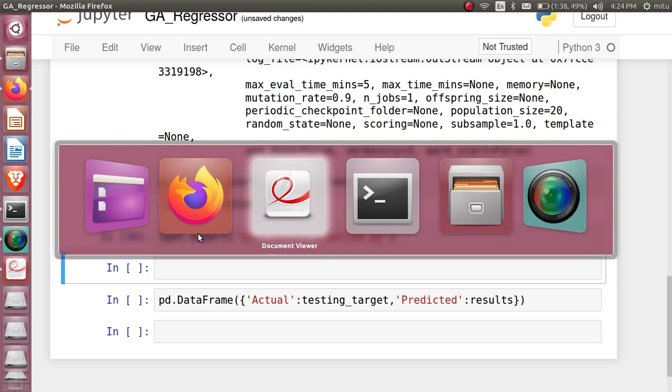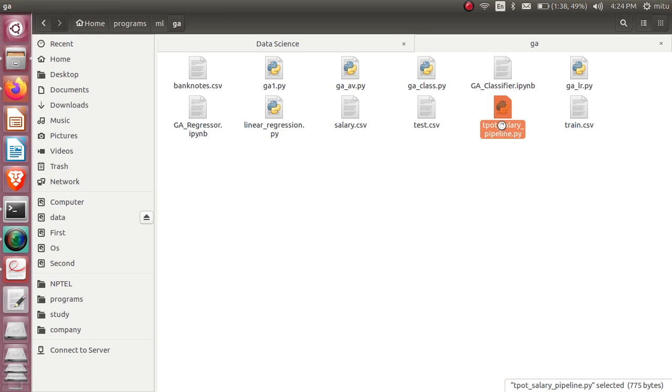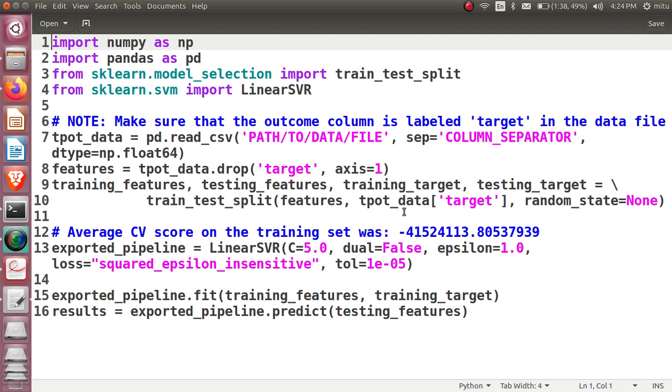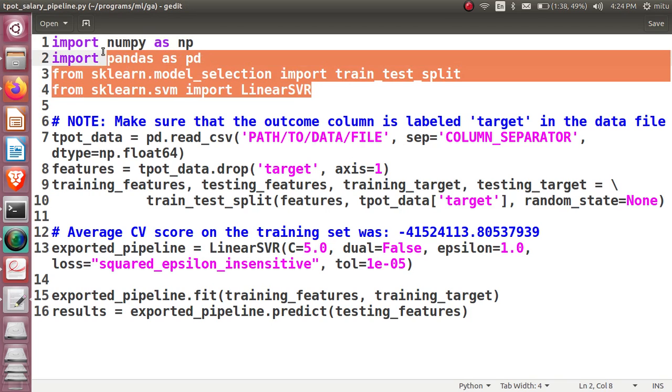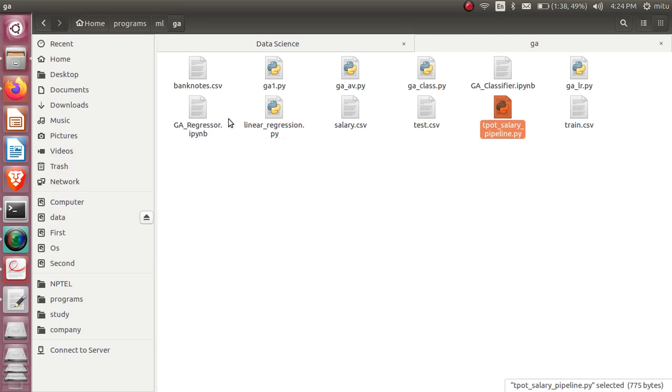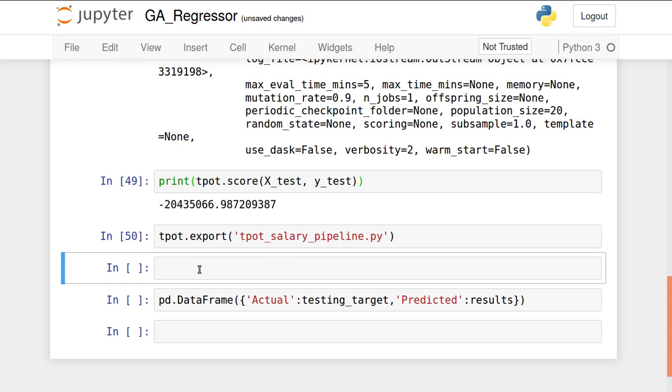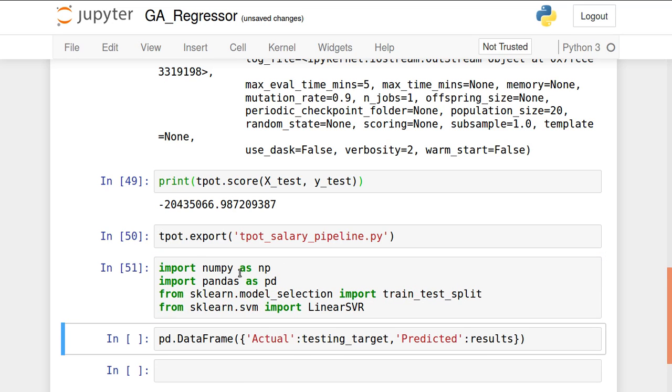I will just go to my folder, the current working directory. There you can see this is created. The program will be available to you now. We have to assign the data only. So let's see all these classes. I'll just be following it here. Let's go one by one.